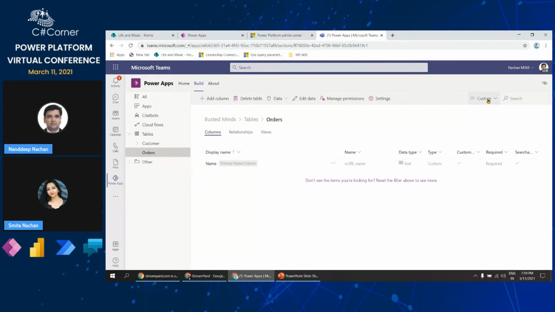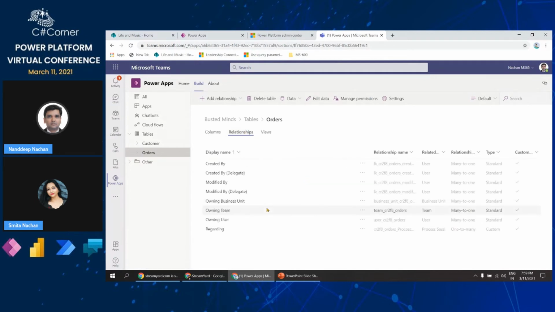So just in case you want to keep this view very clean and just want to concentrate on your business specific columns, you can select this particular view called custom, and from here you can keep adding the column types to this particular table. So again, here we can add maybe order ID and other things. But the major thing that we can do from here is the relationships, by which we'll be able to define the relationship between two tables.